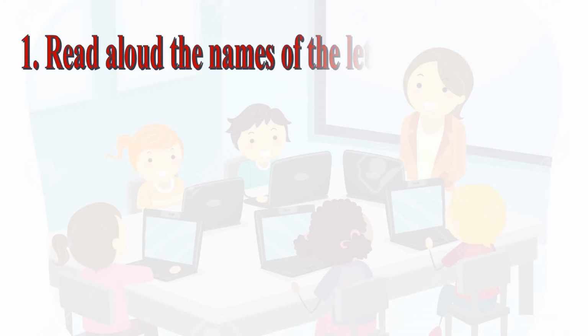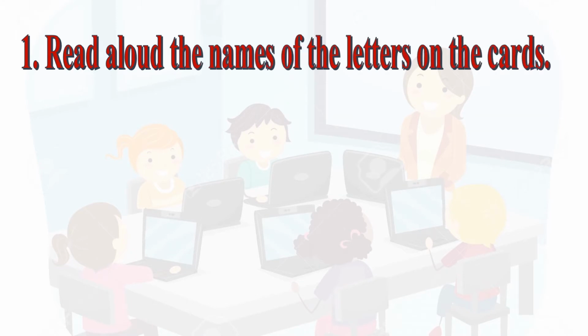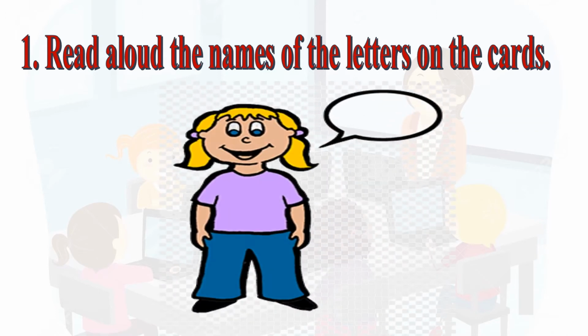What is the first activity? Read aloud the names of the letters on the cards. So you have that letter chart in front of you. We have to read it aloud. Aloud means loudly. Now here comes Sukhada who will show you how to read it loudly.